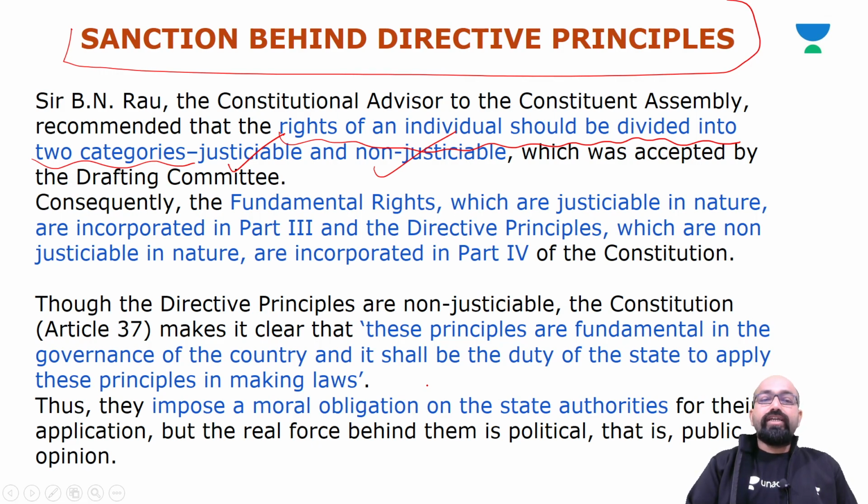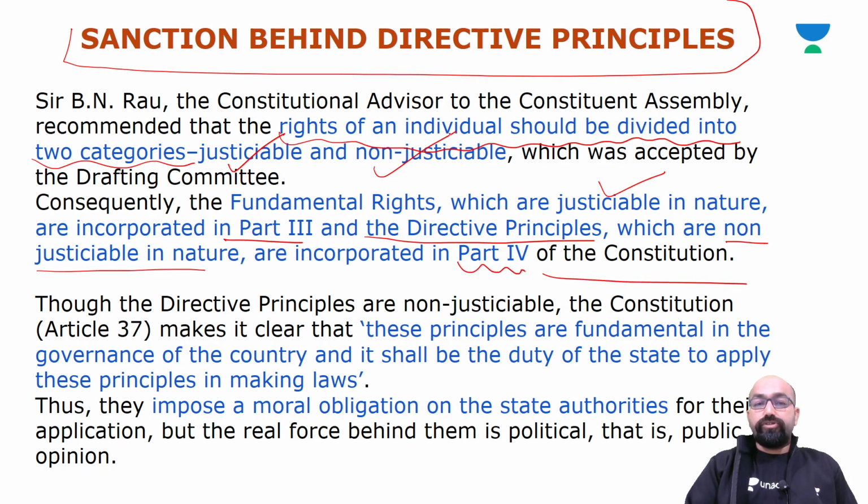Consequently, the fundamental rights, which are justiciable in nature, are incorporated in Part 3, and the directive principles, which are non-justiciable in nature, are incorporated in Part 4 of the Constitution.